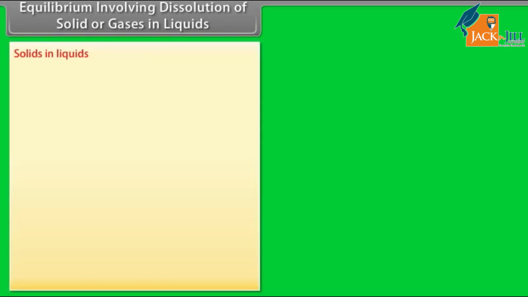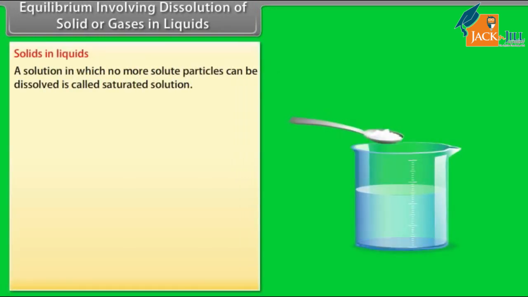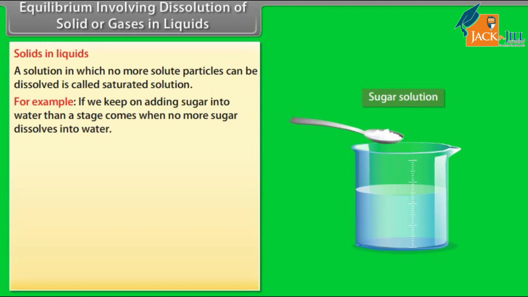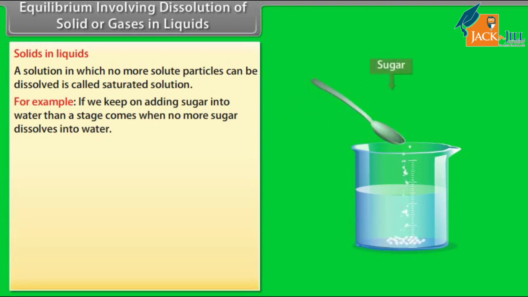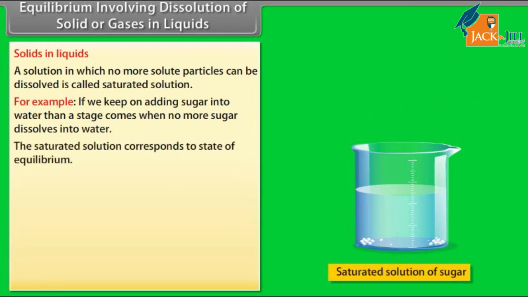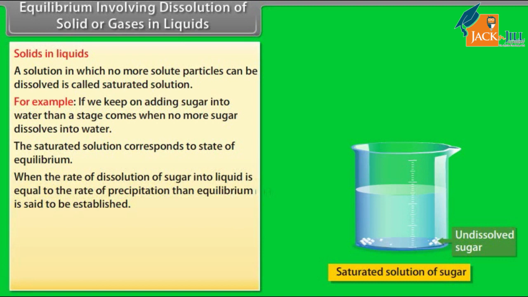Equilibrium involving dissolution of solid or gases in liquids. Solids in liquids. A solution in which no more solute particles can be dissolved is called saturated solution. For example, if we keep on adding sugar into water, then a stage comes when no more sugar dissolves into water. The saturated solution corresponds to state of equilibrium, when the rate of dissolution of sugar into liquid is equal to the rate of precipitation.